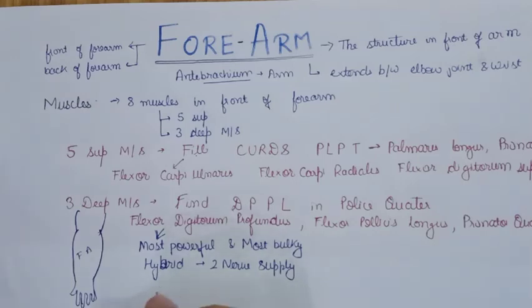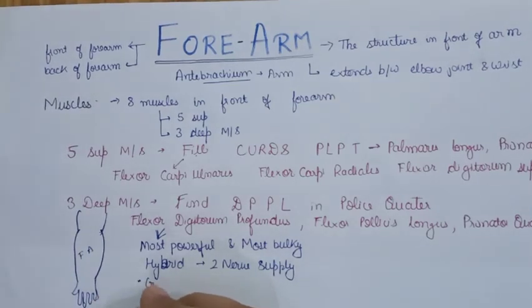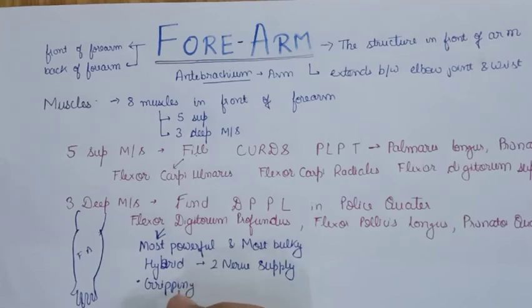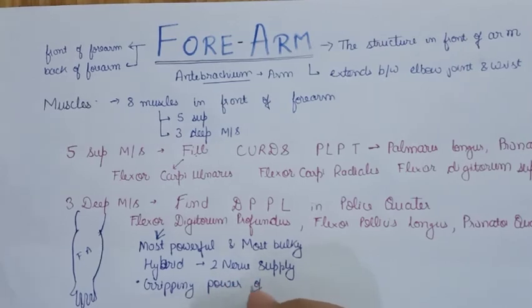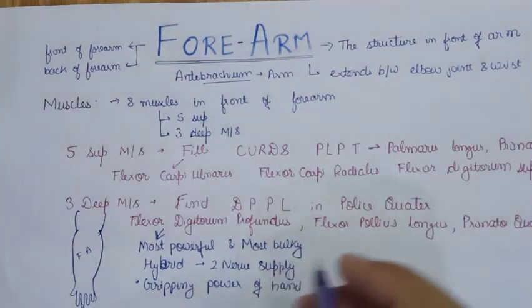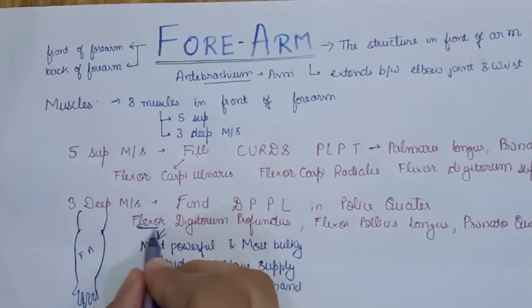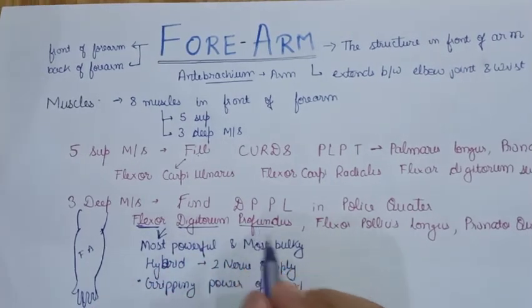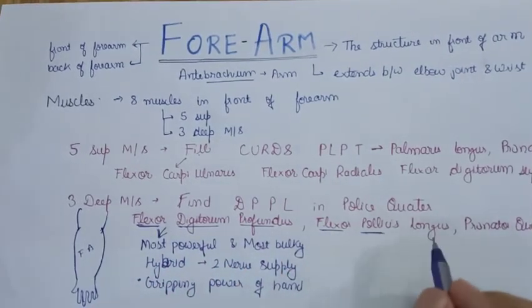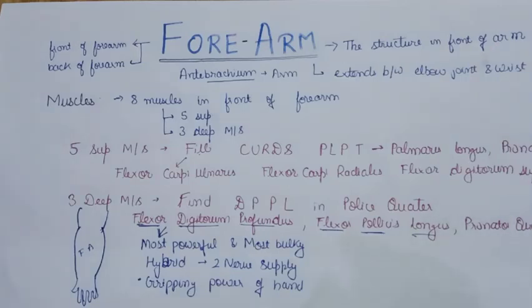Next point is, it provides the gripping power to your hand. How it provides the gripping power to your hand, we will see when we discuss the hand. Now the next muscle I told you I will discuss is the flexor pollicis longus. So this was all about the flexor digitorum profundus. Now let us see about the flexor pollicis longus.